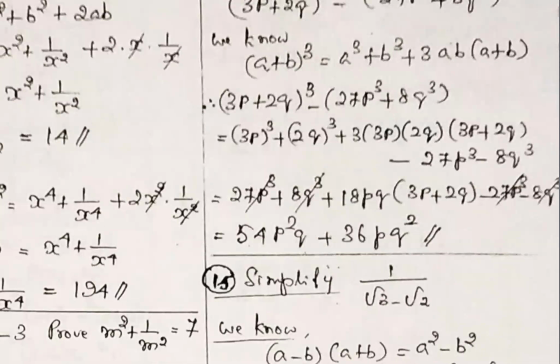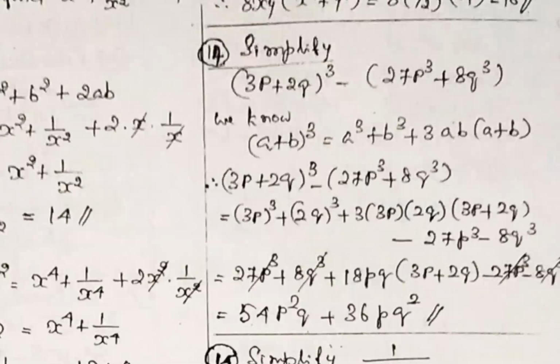First you apply the formula, then remove the bracket, the second quantity bracket. So many terms will get cancelled, four terms will get cancelled. Only thing, carefully apply the formula: (3p + 2) whole cube formula you have to apply. Some people make a mistake. In (3p + 2) cube, the right-hand side has a cube coming. So don't write 3p cube, you have to write 27p cube.